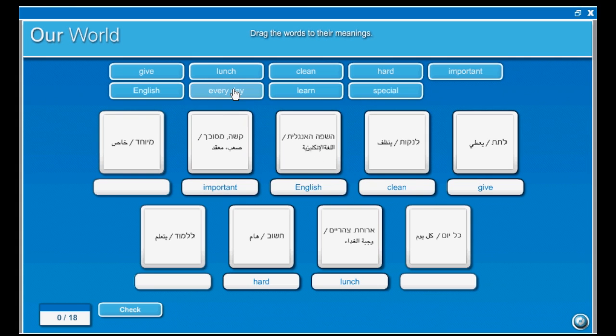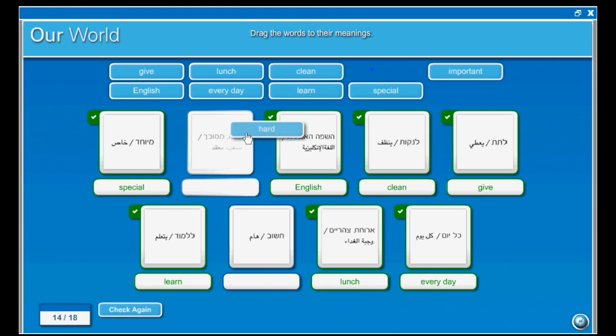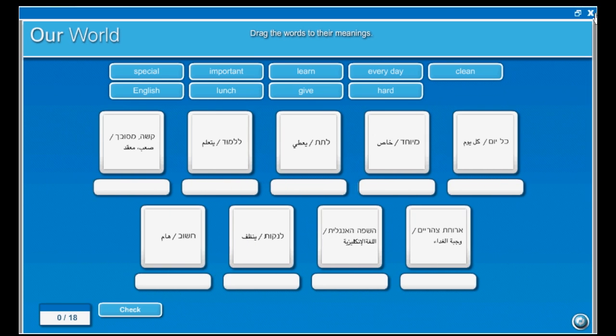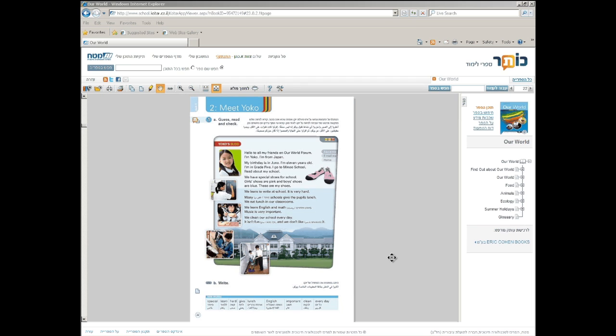As with every interactive activity, pupils can do the exercise, check their answers, and correct themselves. They can also refresh and do the exercise again. Each new attempt provides additional practice because the items are randomized. Teachers can see the pupils' progress on the Learning Management System, the LMS, which we'll talk about later.